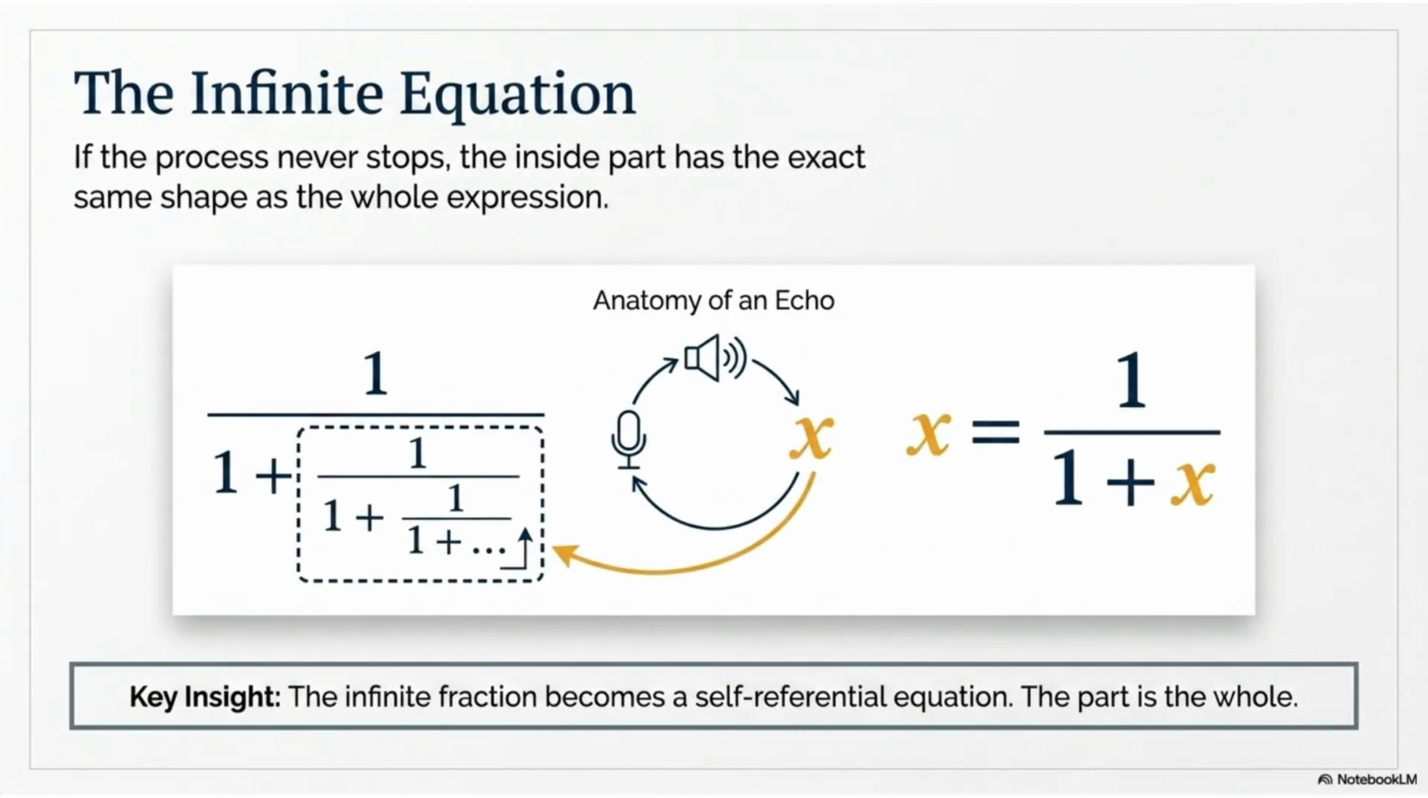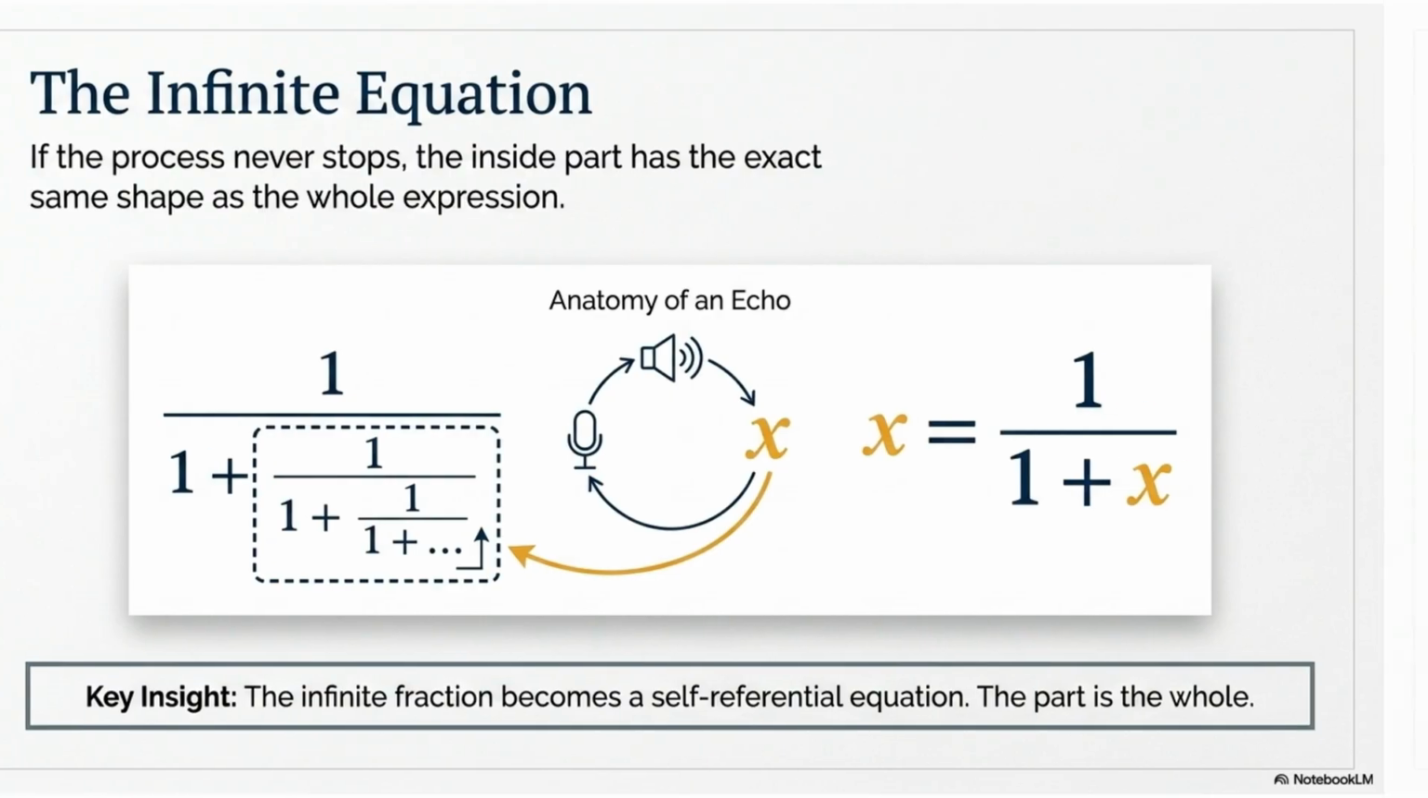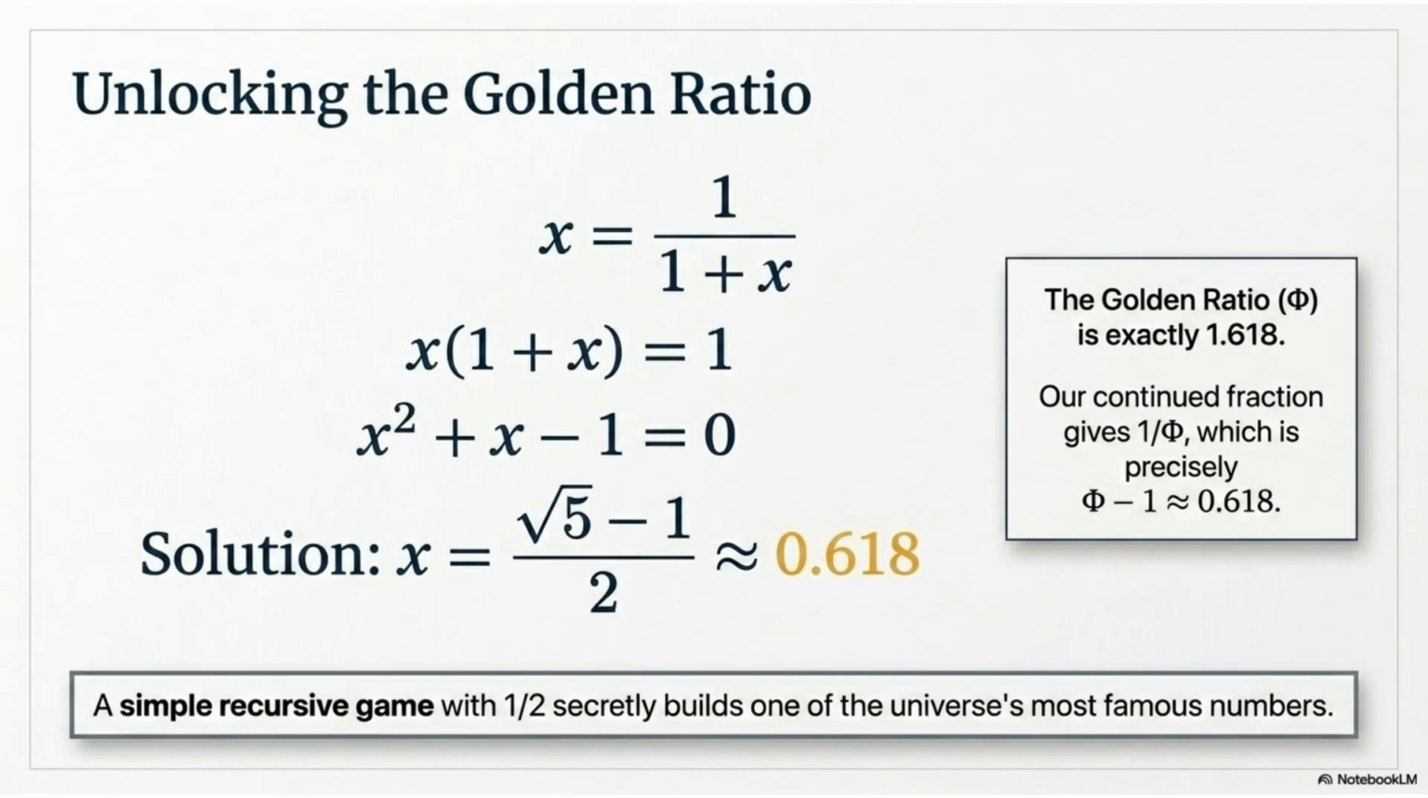If this process never stops, the inner part of the fraction has the exact same shape as the whole expression. This infinite fraction becomes a self-referential equation, where the part is the whole. Solving the self-referential equation reveals the value. This simple recursive game with 1/2 secretly builds the inverse of the golden ratio, one of the universe's most famous numbers, approximately 0.618. Of course, other numbers would have emerged if we started with a different fraction such as 1/3